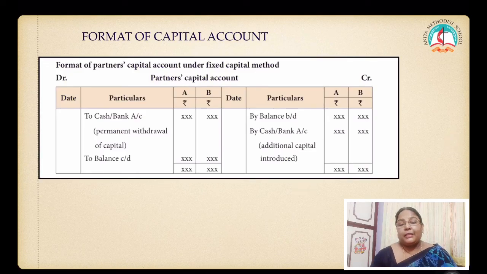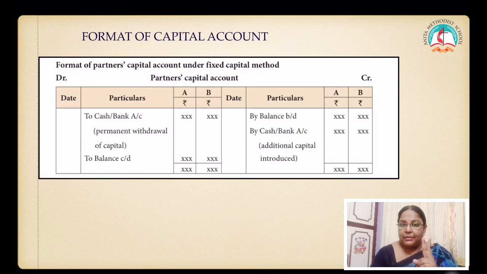What is to cash and bank? When a partner permanently withdraws from his capital, that has to be recorded. When he permanently withdraws, what do we call it? Very good. We call it drawings. So that is on the debit side. So to cash or to bank amount, and then as usual you have to tally your capital account.